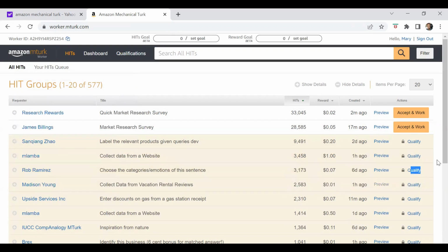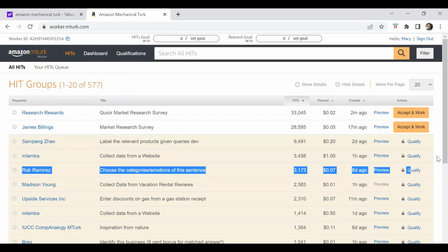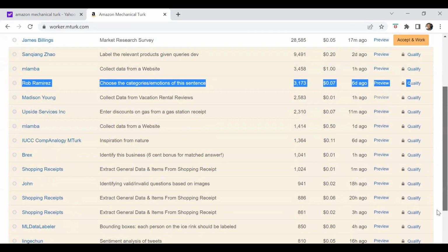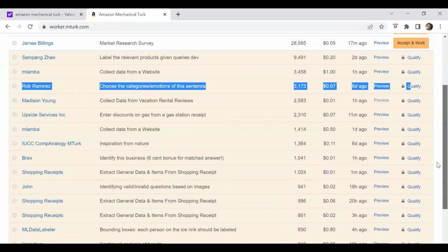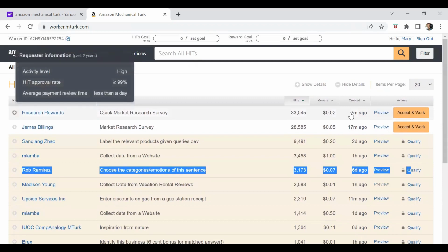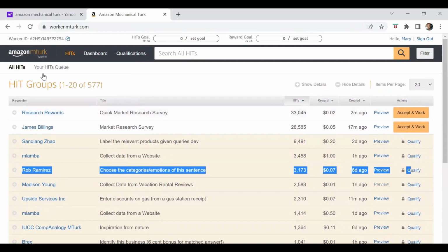You won't be able to perform all the tasks as a new member on Amazon Turk, but you can do the HITs. You can see all HITs. One HIT, you can see it's highlighted here.